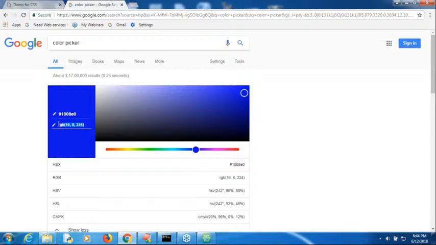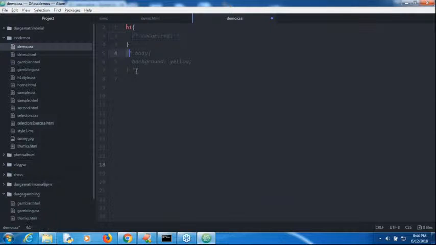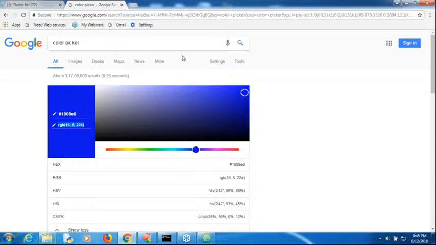Then just copy this, open our HTML, the H1 tag, color, rgb, and I'm taking 16, 8, 24 like this. Then what is the output? How does it look, sir? Just have a look once. Now observe my demo.css. Are you getting that? The corresponding color you get by default.